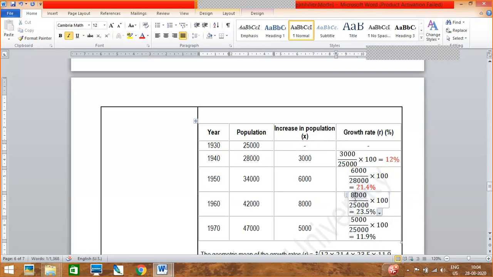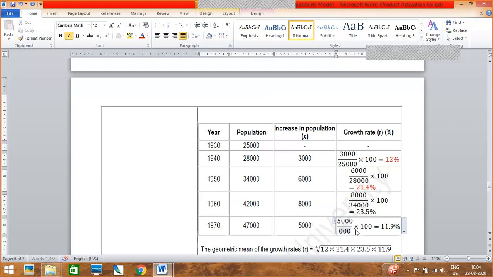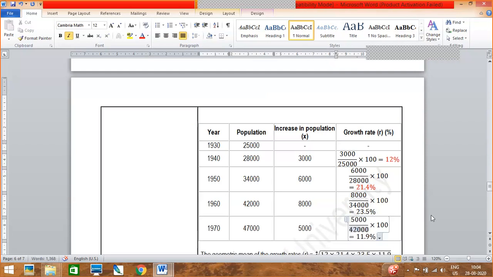The notation will be in percentage. Similarly, you do for all this. For 6,000 divided by 25,000 into 100. 8,000 divided by 25,000 into 100. Just divide it by your first population and multiply it by 100.